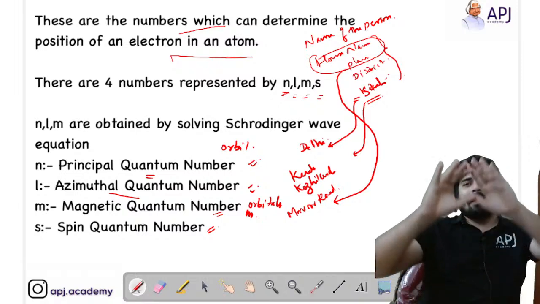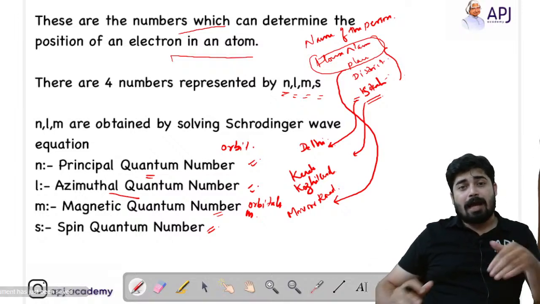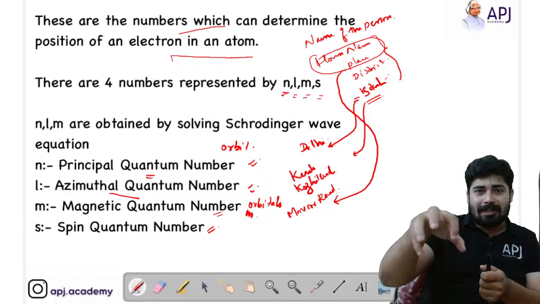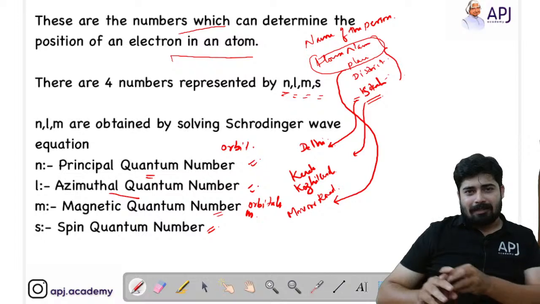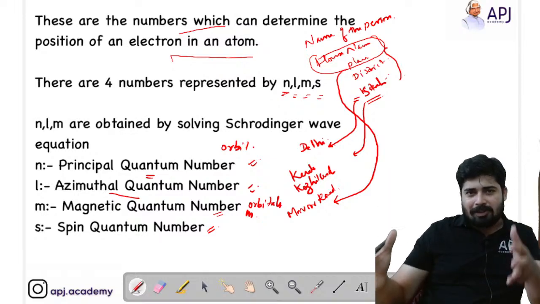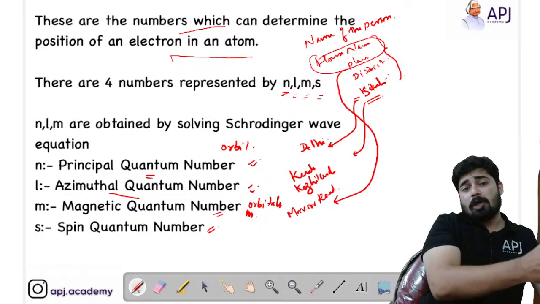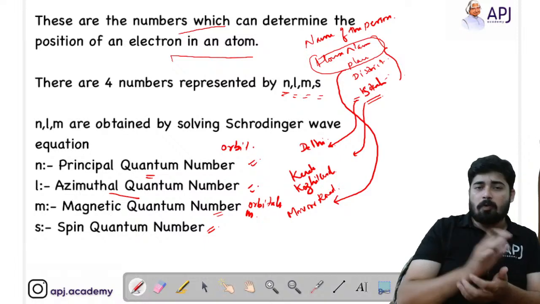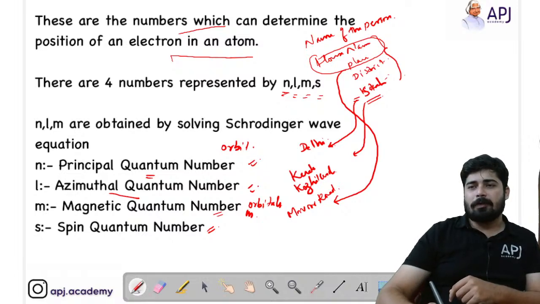So first of all, there will be a shell or an orbit. Within the shell, there are subshells, just as in a state there are districts. In districts, there are localities, and in a locality, there are many persons. Similarly, the principal quantum number is orbits or shells. Within a shell there are subshells, and within a subshell there are different orbitals. And in each orbital, there are 2 persons, either of whom will be our electron that we are searching for. Correct? I think this is clear for you.